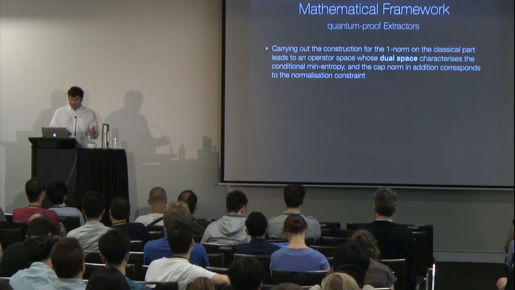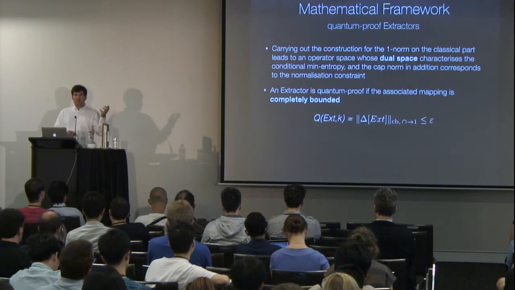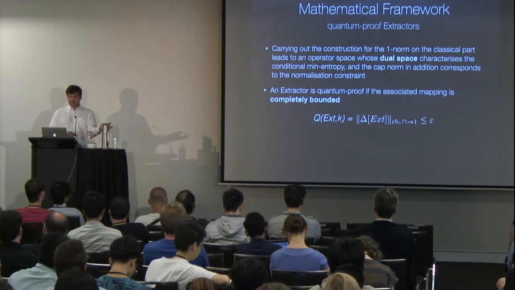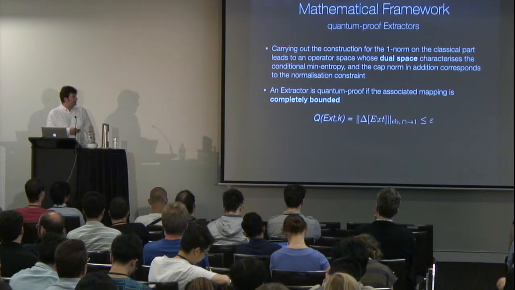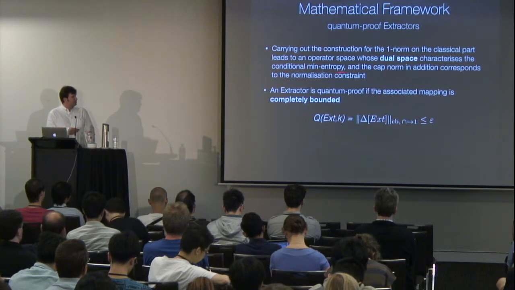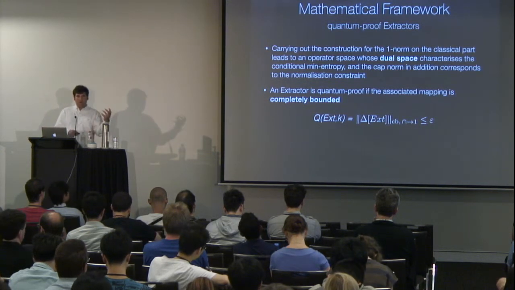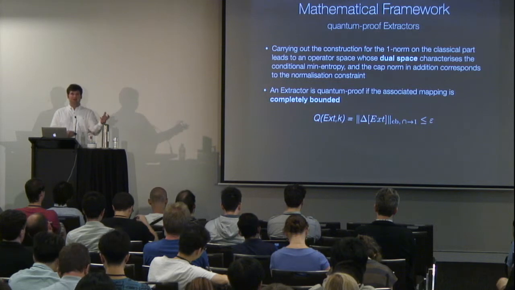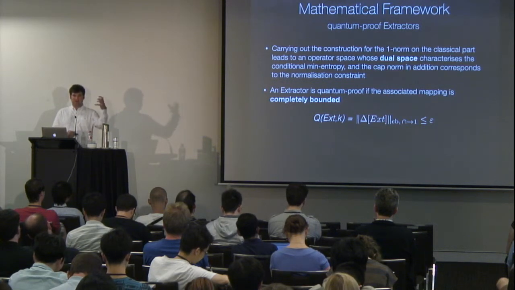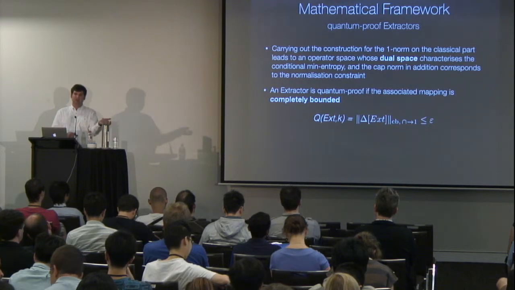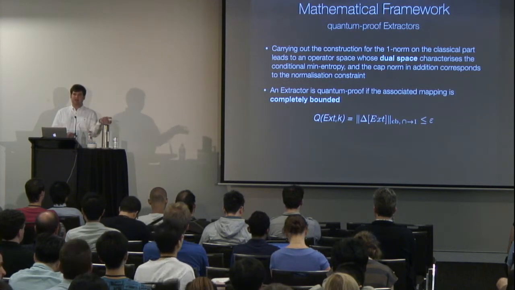Now, using that, we do the same trick as before and characterize the input constraints in terms of a cap norm, which basically subsumes the constraint on the conditional min entropy as well as the normalization constraint. The operator space is constructed in such a way that it exactly characterizes the input constraints.